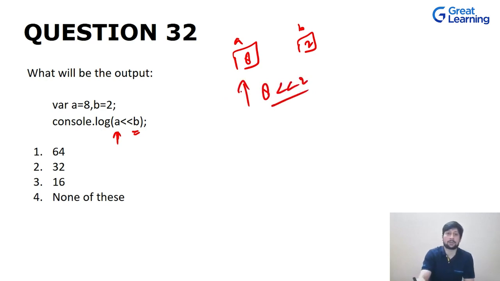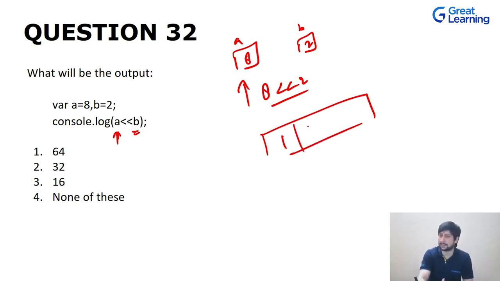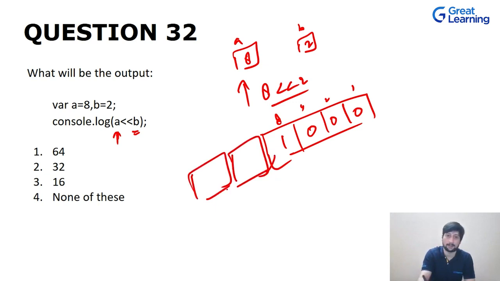Whenever we are talking about a left shift, the number 8 will be converted into binary. We are not talking about the preceding zeros and the unsigned bit. So we have 1 0 0 0, that is 1 2 4 8. The value is converted into binary. Now we are doing a left shift. That means earlier this was the number and we are shifting it 2 positions to the left side.